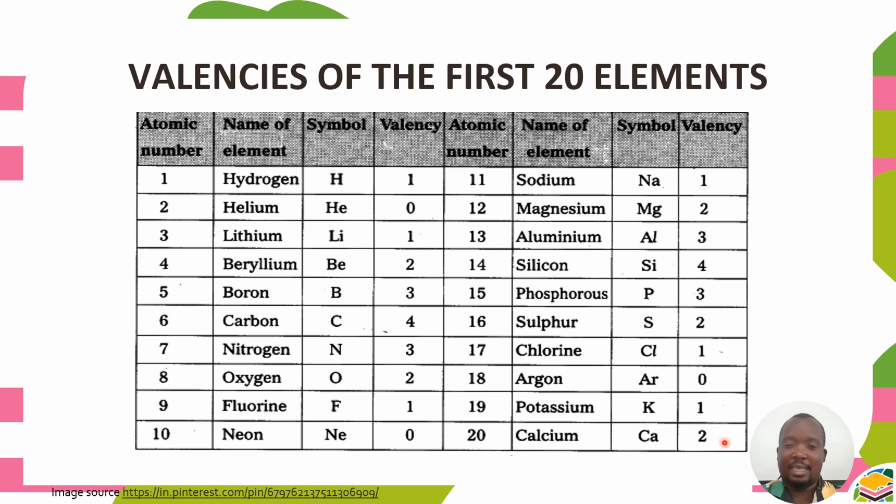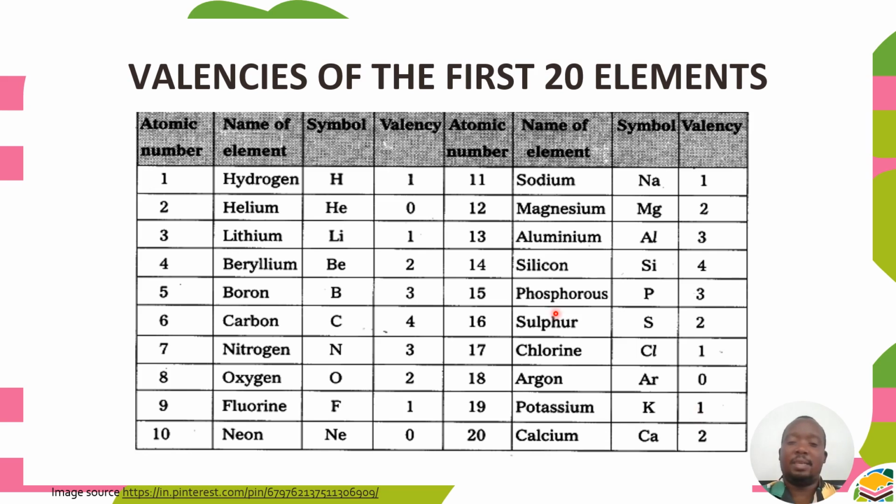However, I said valence can be positive or negative. So elements in the same group, for example, lithium, potassium, sodium, as you can see, have the same valence, 1, 1, 1. And this is positive valence.